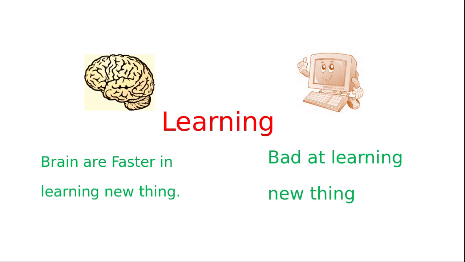So that is the basic, fundamental difference between the brain and a computer: computers are very bad at learning new things. But due to advances in neural network models of the brain, we are incorporating those models into computers. So slowly computers are also becoming smarter day by day. So that is the difference.